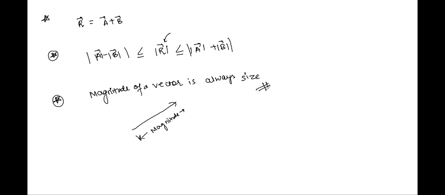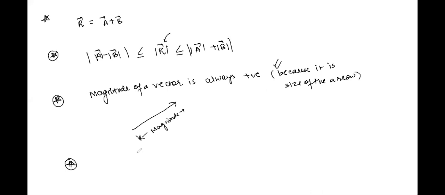Size is always a positive quantity. In fact, it is not a very rational reason to speak, but just to make sure that you all are clear with the meaning and you don't forget it, we have taken this one, right?